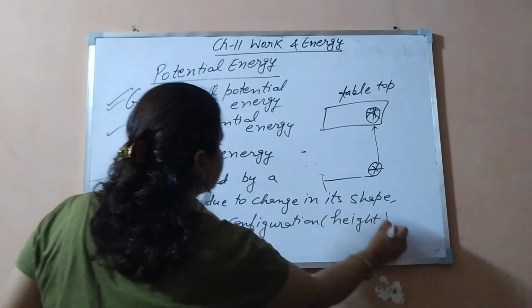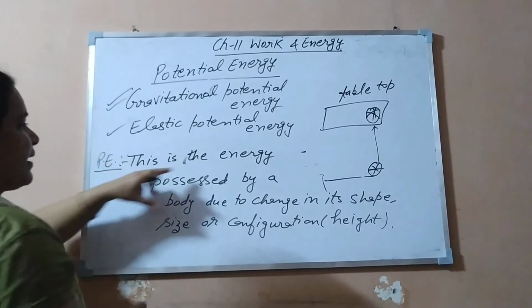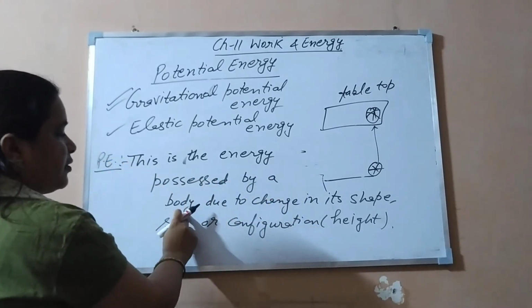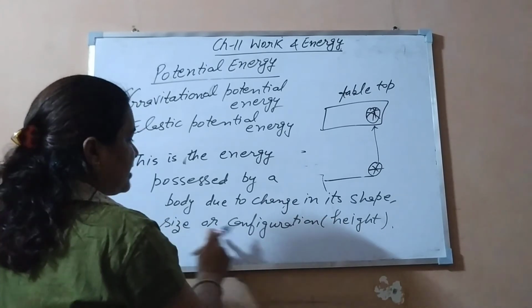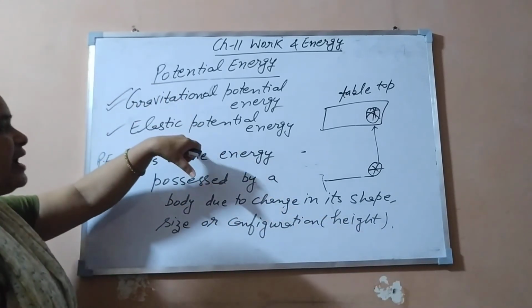Okay, so this is the definition of potential energy. It is of two types, gravitational and elastic.